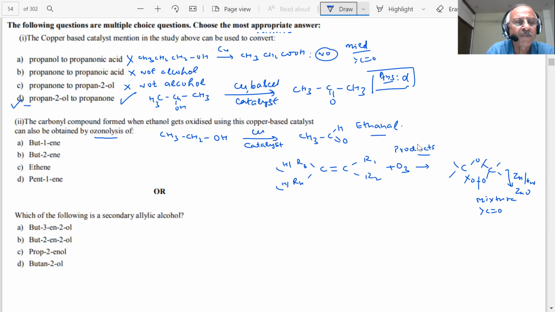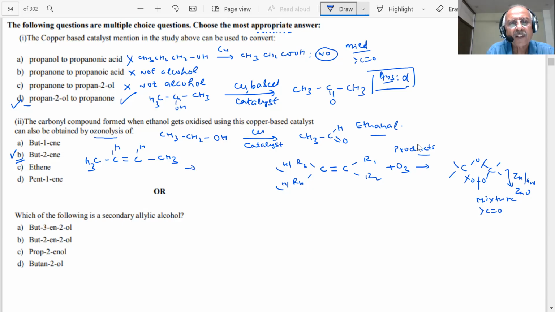If I have but-1-ene, what will be the products? Sir, the answer will be but-2-ene. The answer is but-2-ene. Let us see if we have doubt, student. 1, 2, 3, 4. CH3. This is my H. This is my H, student. This is but-2-ene. Yes, sir.